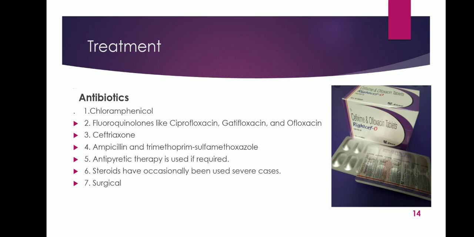Chloramphenicol has been replaced by more effective antibiotics. Fluoroquinolones like ciprofloxacin, pefloxacin and ofloxacin are the most frequently used for non-pregnant patients. Ceftriaxone, an intramuscular injection medication, is an alternative for pregnant patients, that is pregnant women. Ampicillin and trimethoprim-sulfamethoxazole are frequently prescribed antibiotics, although resistance has been reported in recent years.